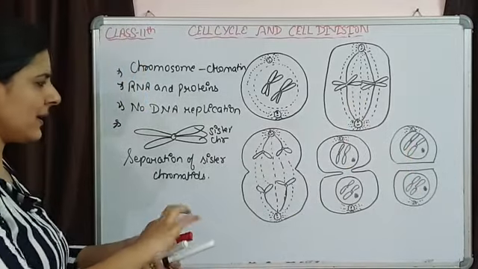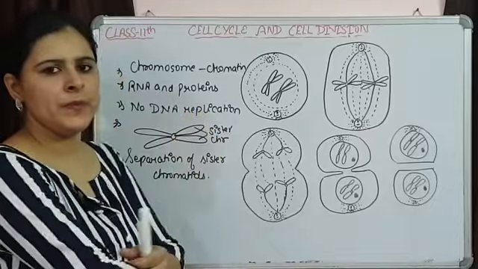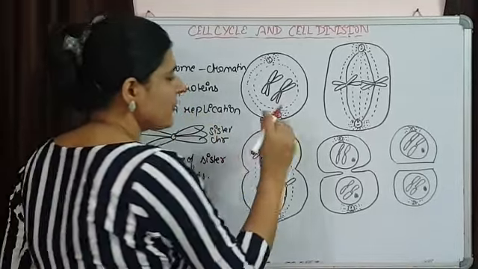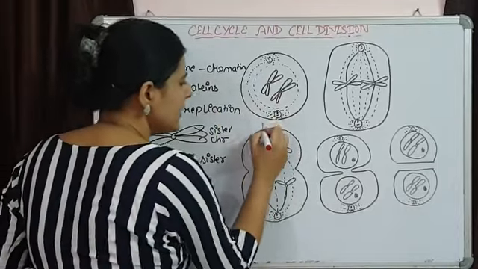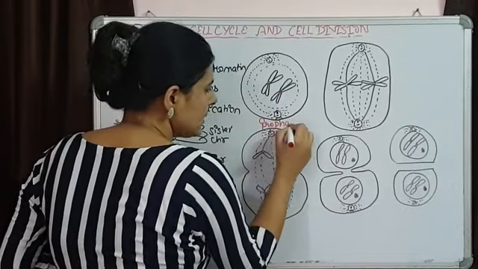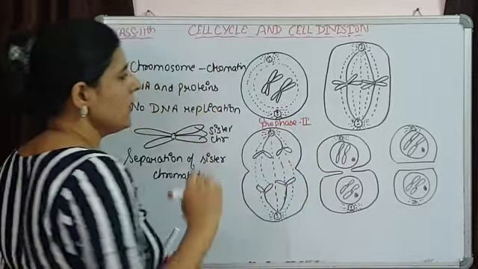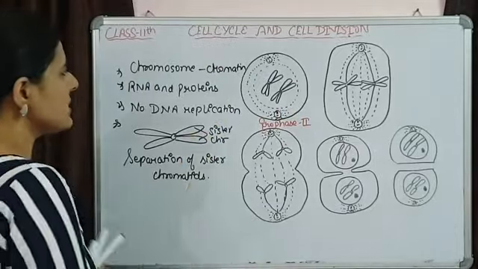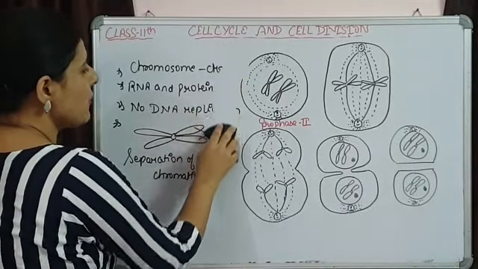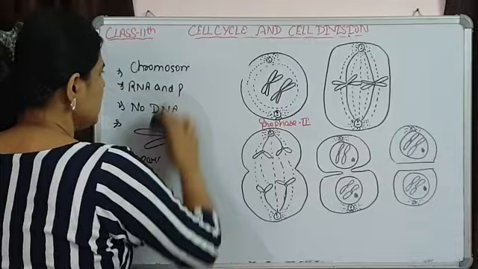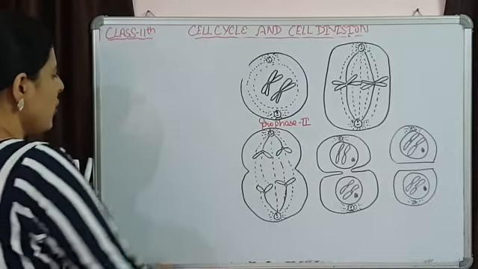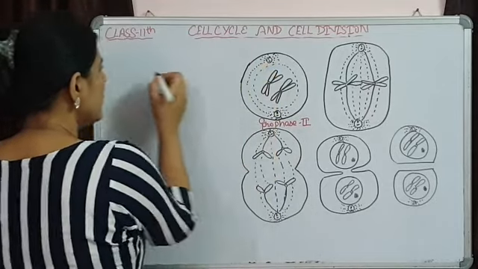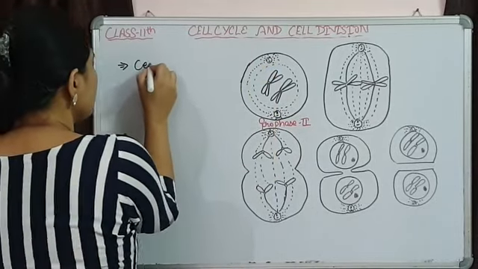So let's understand. This is when meiosis I has been completed. Now the cell, after a small resting phase, enters prophase, and it will be prophase II, because we are talking about meiosis II. What is happening in this prophase II? Simply the same things are going to happen, but it is very short in the case of meiosis II. Here the centrosomes are going to divide.